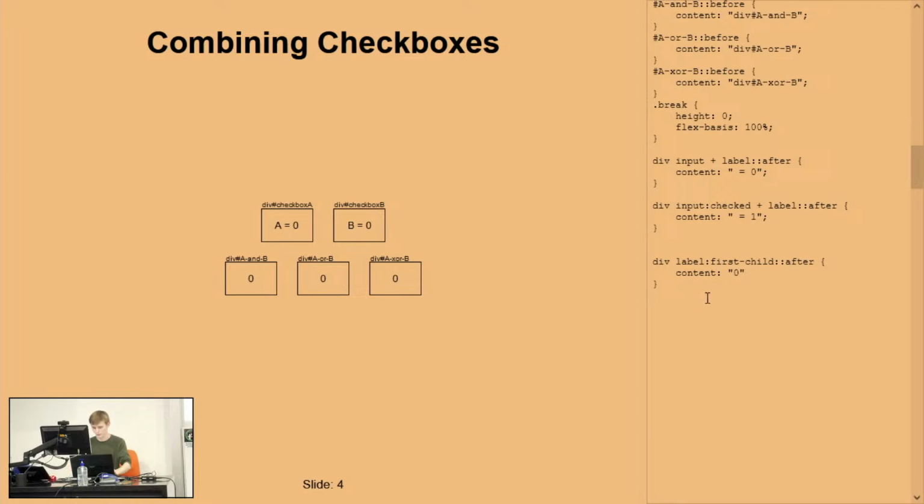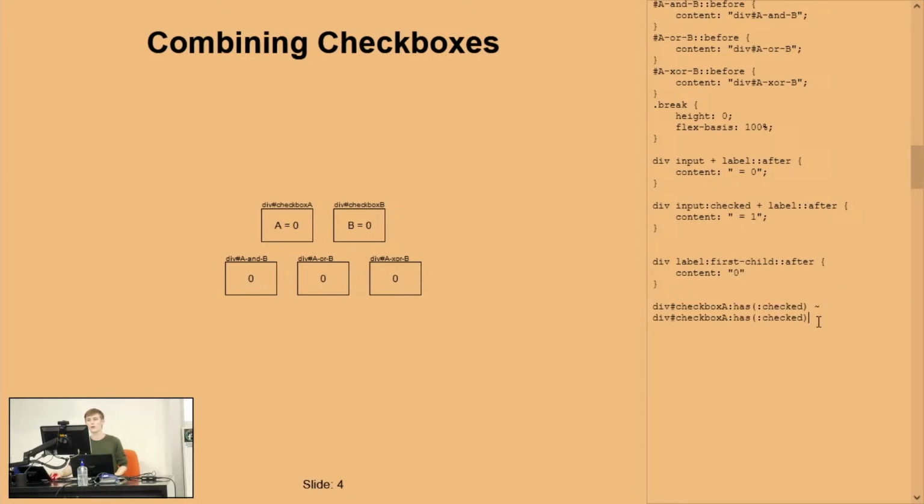So, if div of checkbox A has a checked element, so this is how we could test for just one of them, but there's a nice syntax in CSS called the tilde.